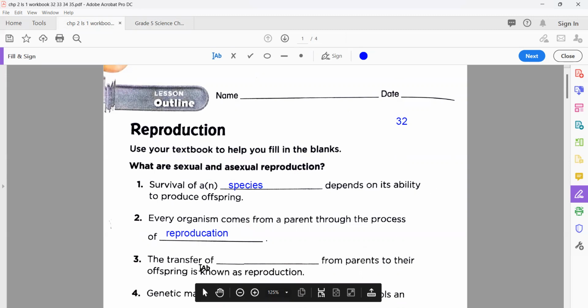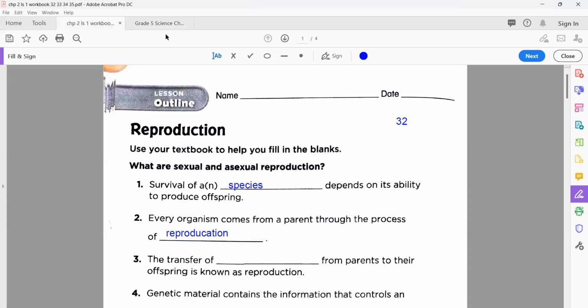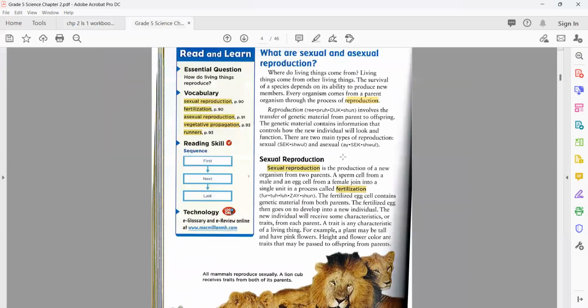Now, statement number 3 from your workbook. The transfer of blank from parent to their offspring is known as reproduction. Same statement, but it's just telling you about this transfer. You know very well that reproduction involves the transfer of genetic material.